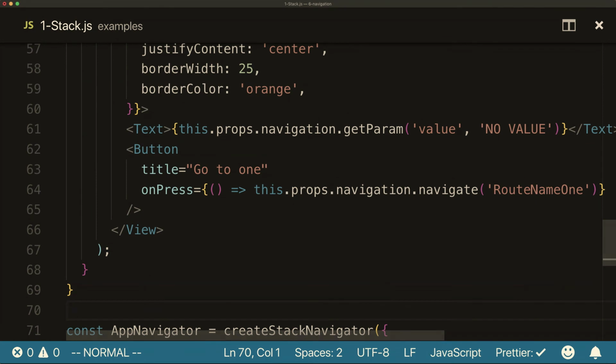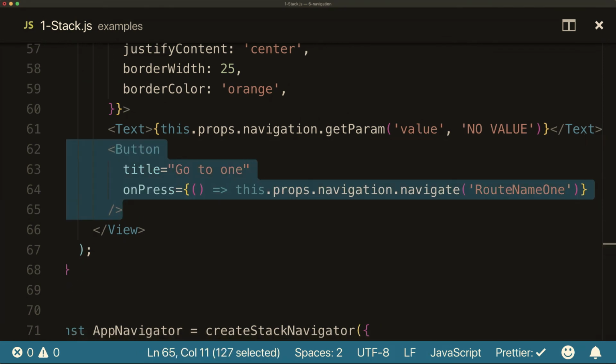The only other thing that's worth mentioning is that if for whatever reason you want to update the param from inside of the component, you can call the setParams function. And that's often a way that people communicate with the header, essentially. So you might have a button that says save, and maybe save is disabled, and then the form becomes valid, and then you set a param, form enabled true, and now the save button becomes enabled in the header.